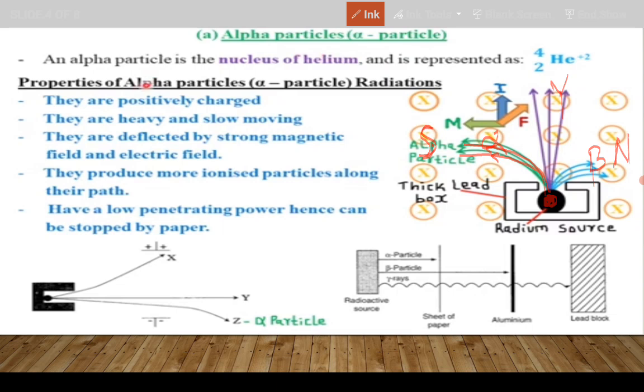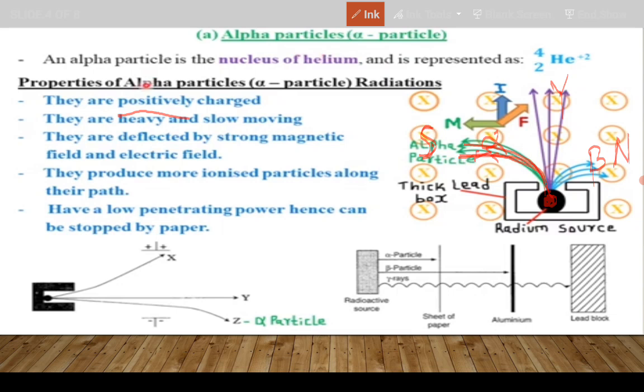This has to do with the fact that they have a positive charge. A positive charge, when placed in a magnetic field, behaves as if it's a north pole. Therefore, it's going to migrate to the south pole of the magnet, like that.